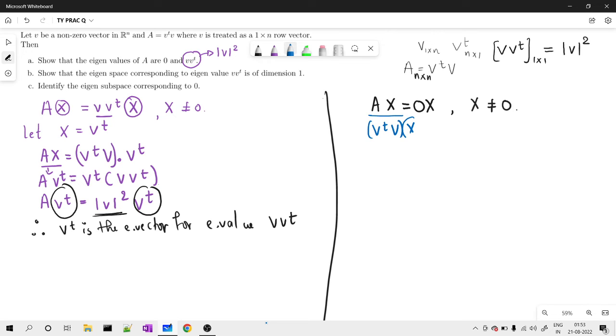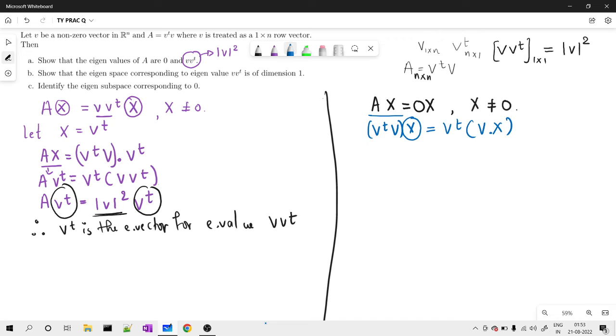What could this x be? I can write this as V transpose Vx. Suppose my V transpose x came out to be 0, then I get the answer that I want. Now V into x is 0. That means the inner product of V with x is 0. Now if the inner product of V with x is 0, that means my x must belong to where? x must be orthogonal to V.